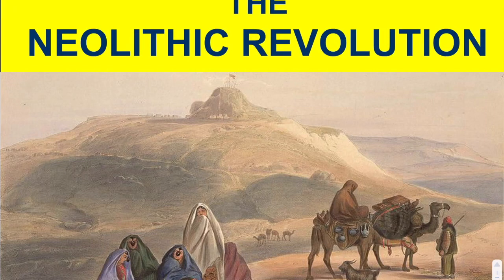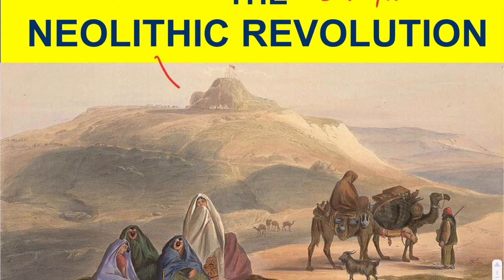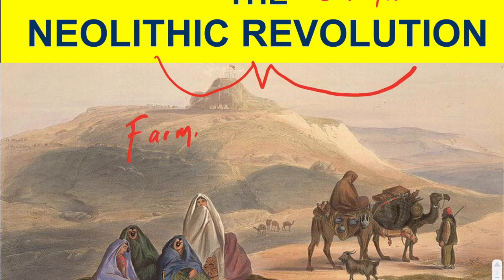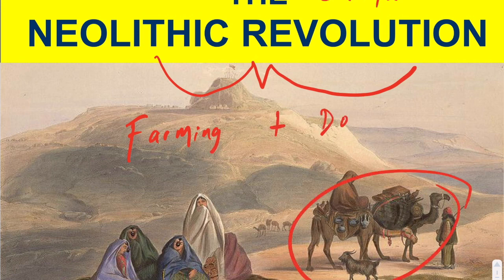Okay, class. Today we're going to talk a little bit more about the Neolithic Revolution, but specifically the consequences of the Neolithic Revolution. From the last video, you should be able to recall that the Neolithic Revolution really comes down to two things. One, farming, and as you can tell from this other picture down here, the domestication or the use of animals for our gain. So the Neolithic Revolution is all about farming and the domestication of animals.